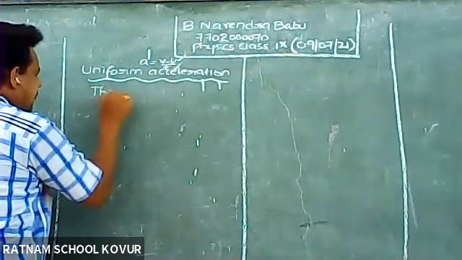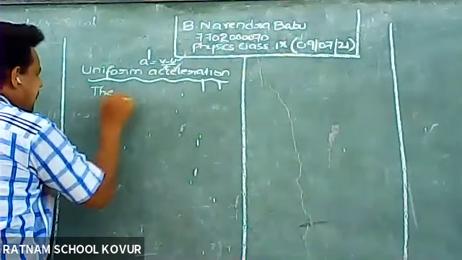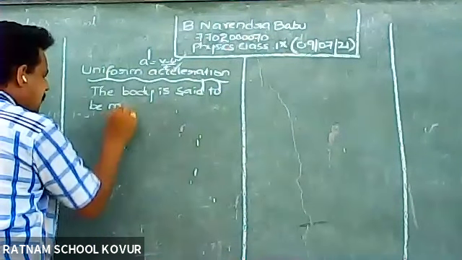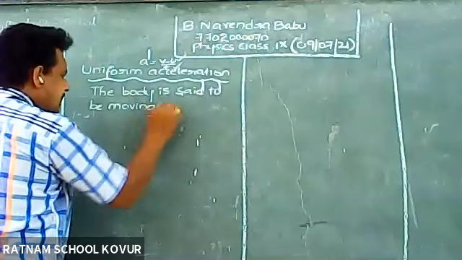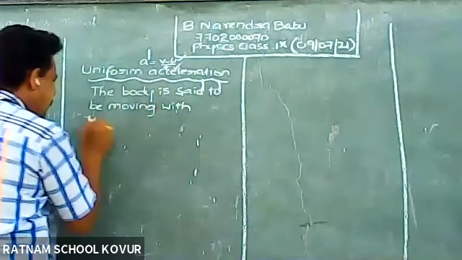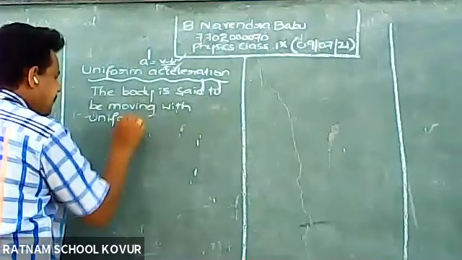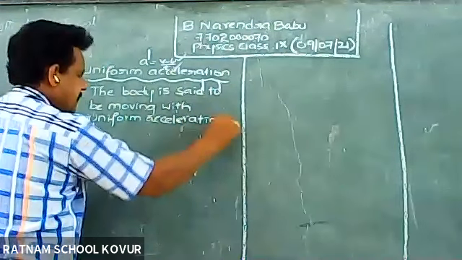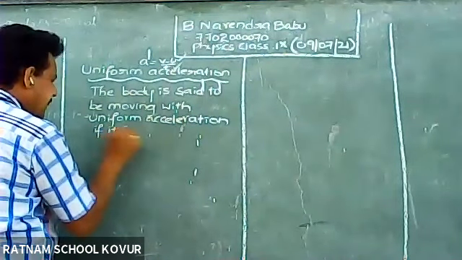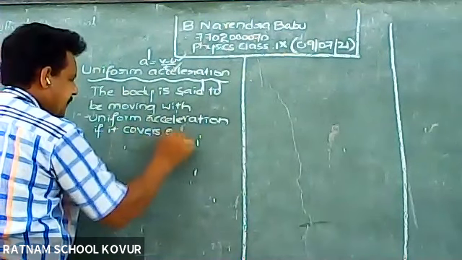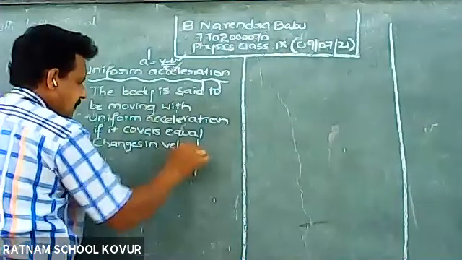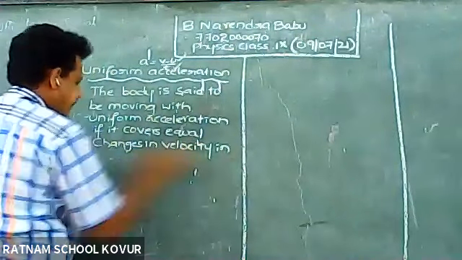A body is said to be moving with uniform acceleration, which we can also call constant acceleration, if it covers equal changes in velocities in equal intervals of time.